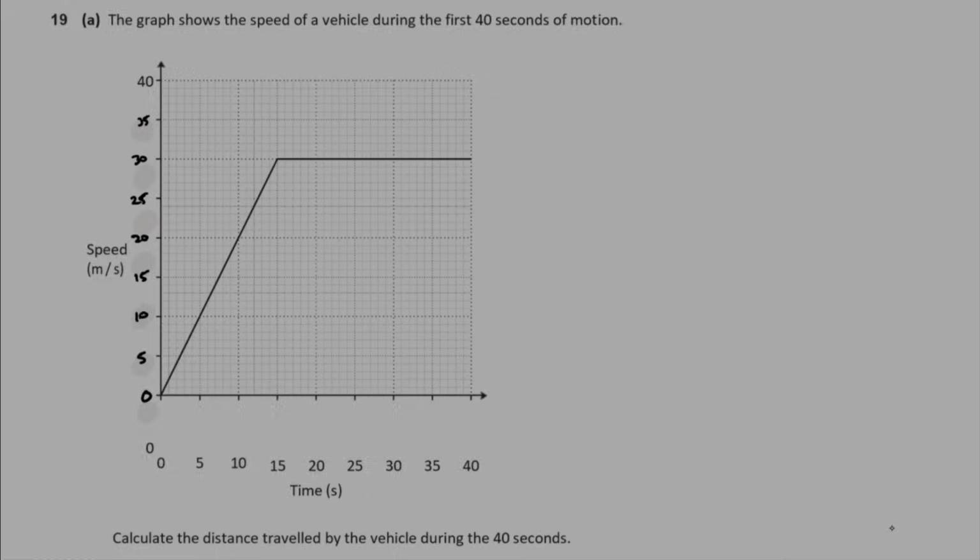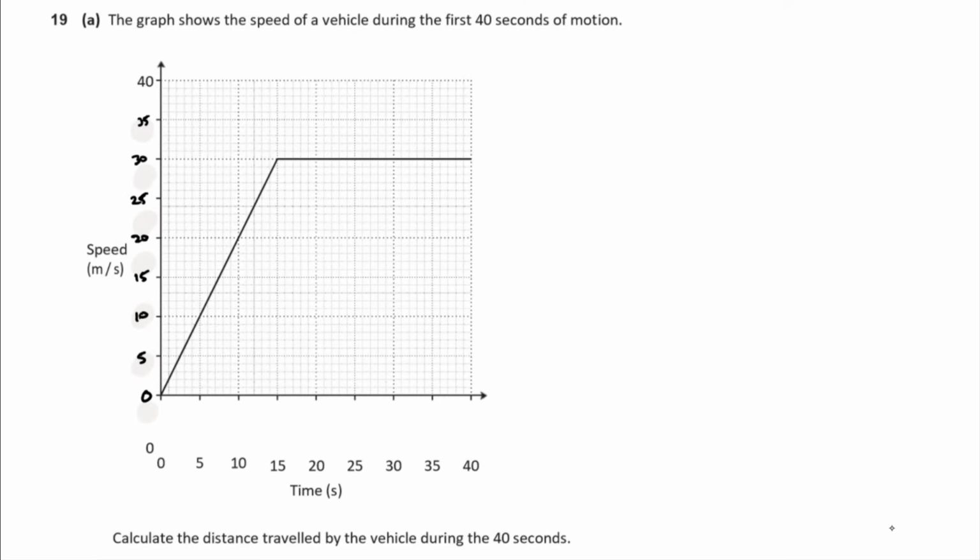Okay. 19a, the graph shows the speed of a vehicle during the first 40 seconds of motion. Calculate the distance travelled by the vehicle during the first 40 seconds. Okay. Now my graph went a bit weird when I printed it out, so I've just quickly drawn on the numbers a little bit more clearly. Now let's have a think about the motion of this car. It's starting from 0, it's speeding up to 30. That's a period of acceleration, and then it's carrying on at the same speed for a number of seconds after that. So it's accelerating for the first 15 seconds, and then for the rest of the up to 40 seconds it's carrying on at a uniform speed.